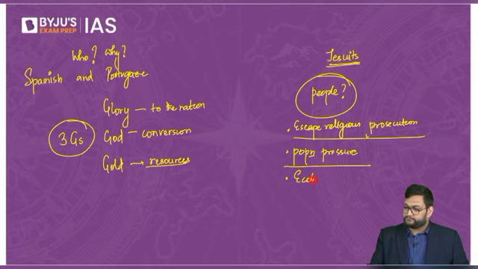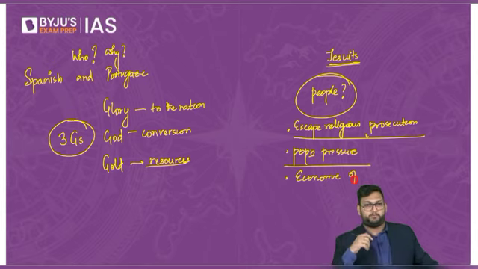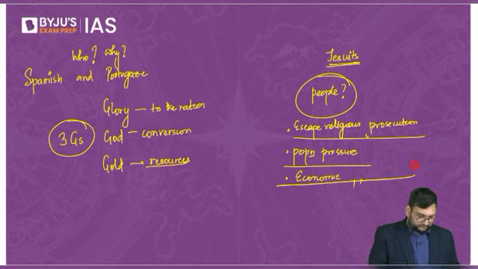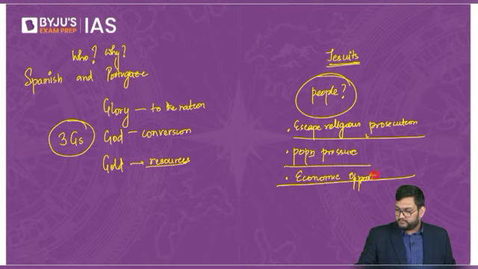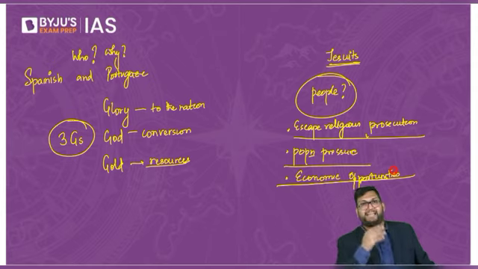Therefore, people were going there for economic opportunities. Okay. What do you mean by economic opportunities?